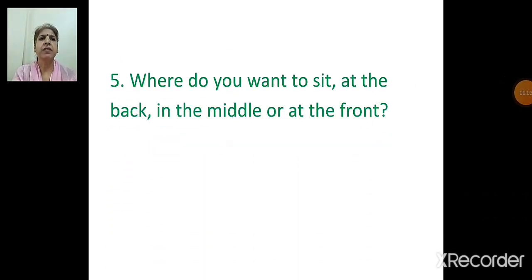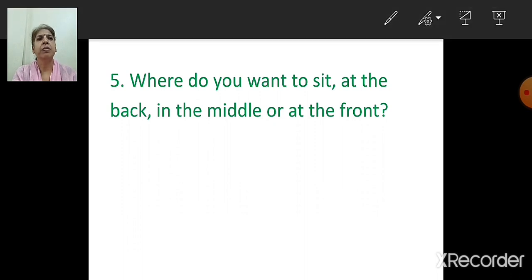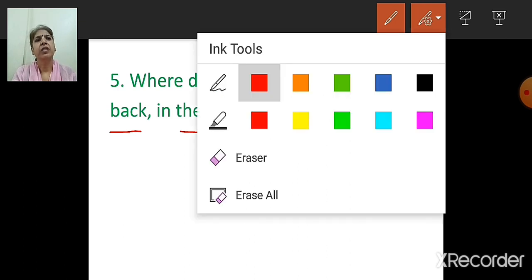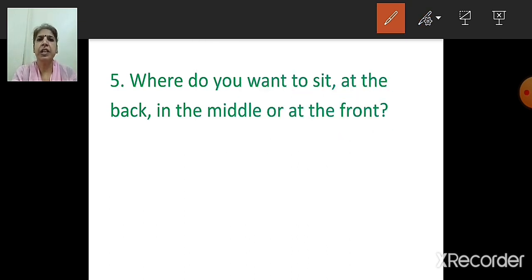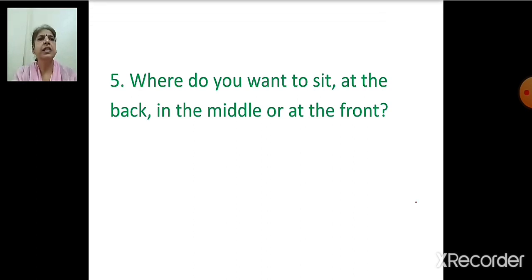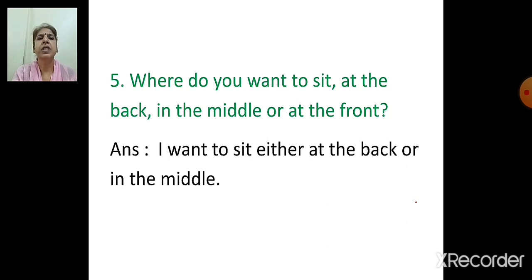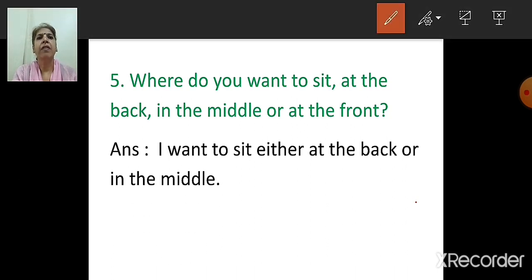Next question is, where do you want to sit? At the back, in the middle or at the front? So options here are 3: at the back, in the middle or at the front. So you have to choose, children, any two. So which we are going to do is, I want to sit either at the back or in the middle.